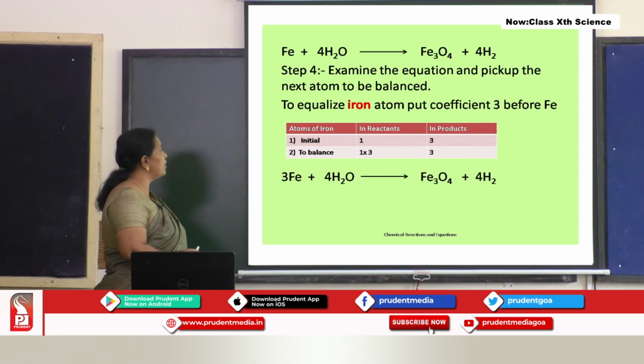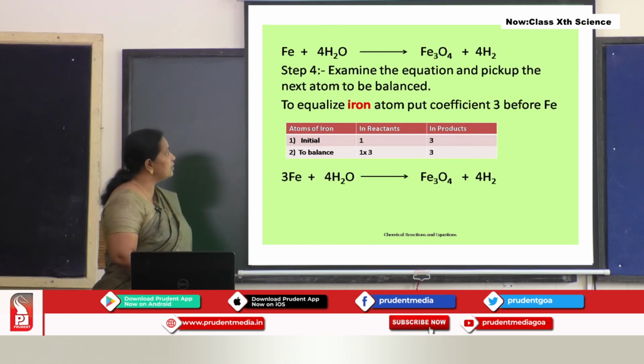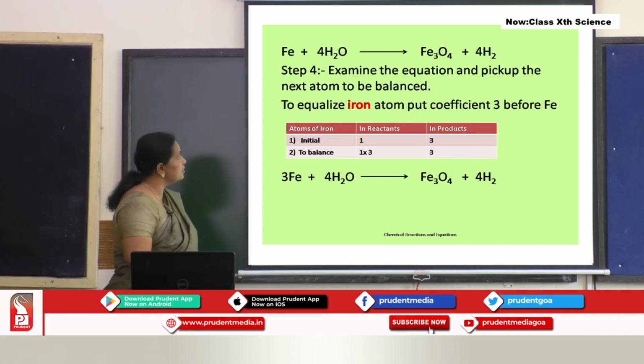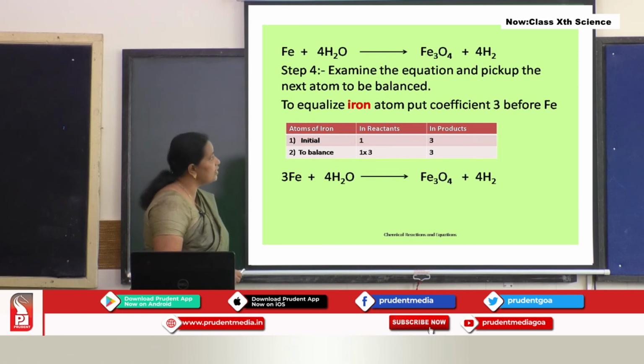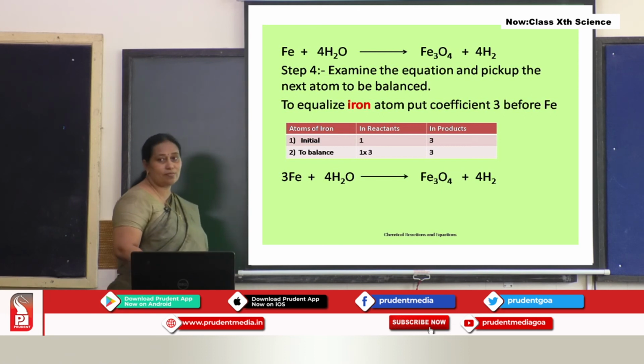Let us start from iron. Iron, there are 3 iron atoms here and 3 iron atoms in the product. It is balanced. Next, hydrogen. How to count hydrogen atoms? 4 2s are 8. 8 hydrogen atoms. 8 hydrogen atoms in the reactant, and here in the same way 8 hydrogen atoms in the product.